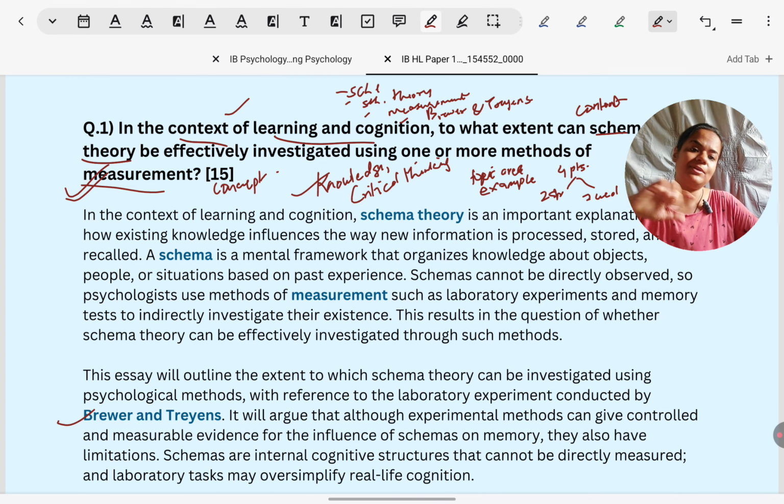Now coming to the key critical thinking point, which is measurement. In that, what can we cover?